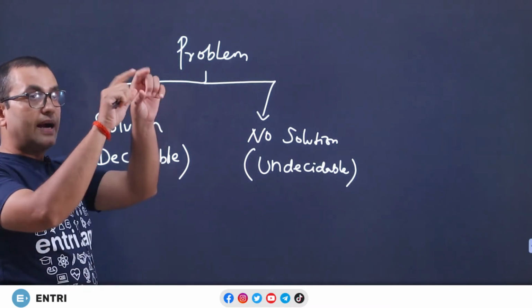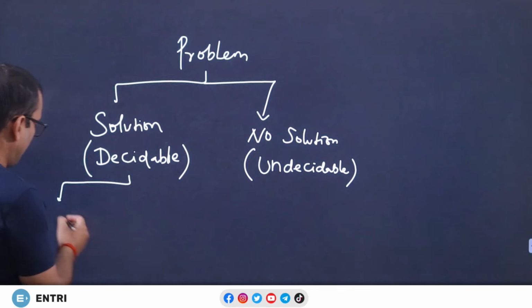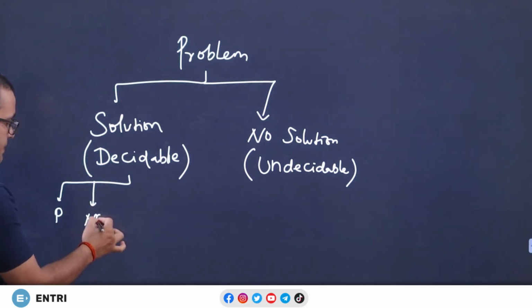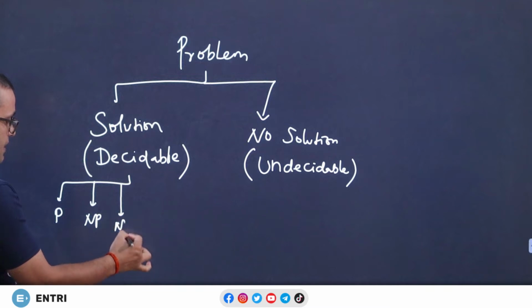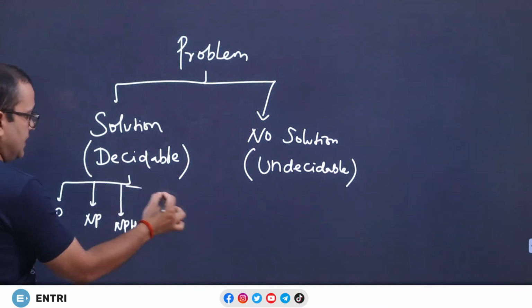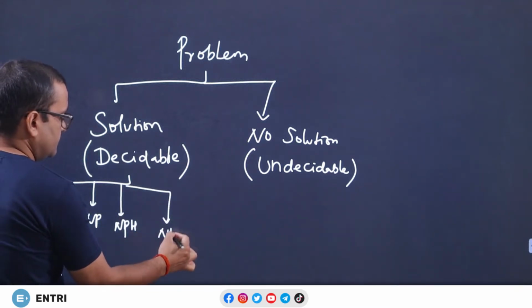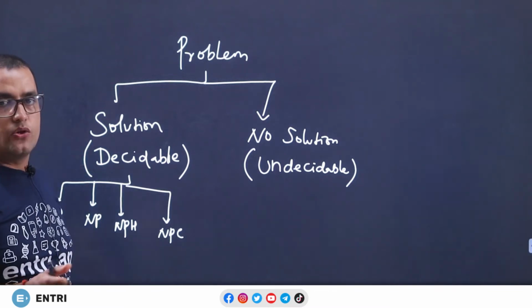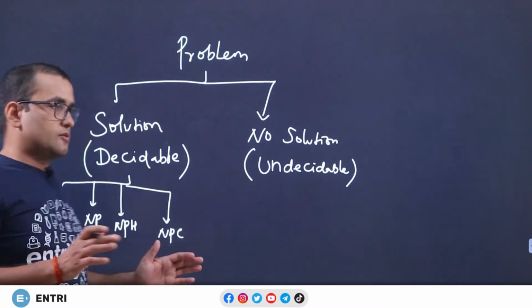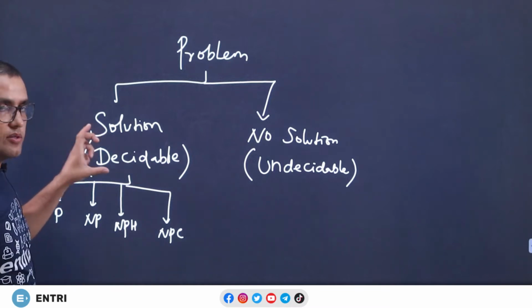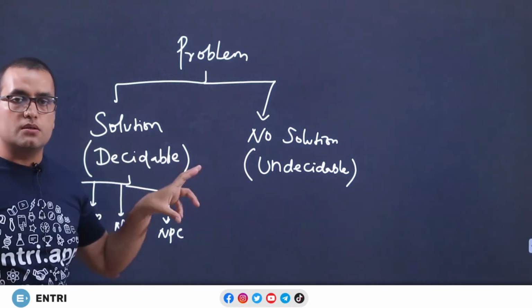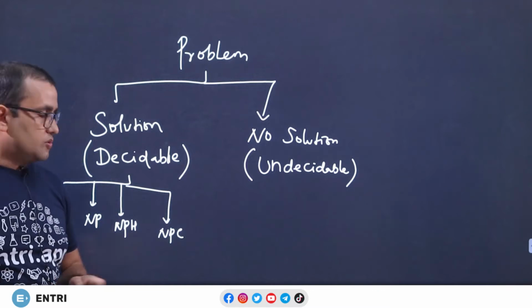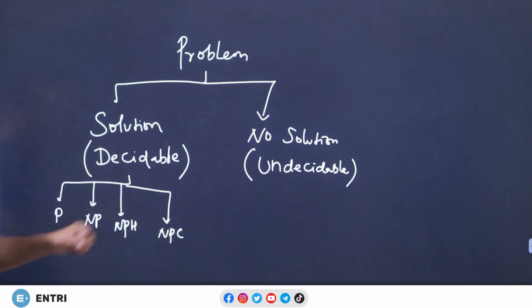So we divide the solutions into 4 classes, and the 4 classes are P class, NP class, NP hard and NP complete. Whether the solution is useful or not, whether you can use that solution or not. So we have 4 classes. Having a solution for a problem is not sufficient. That you can use that solution practically is important. So P class, NP, NP hard and NP complete.